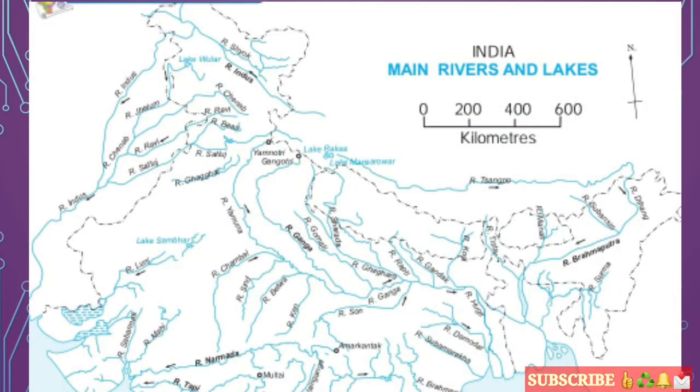Students, here we can see the Indus River. The source of the Indus River is in Tibet. It flows into the disputed area of Jammu and Kashmir, enters Pakistan, and then meets the Arabian Sea.